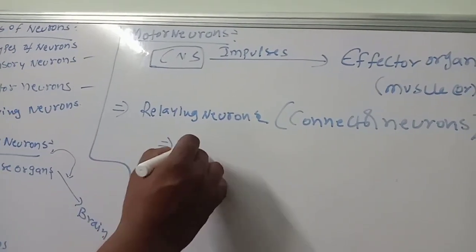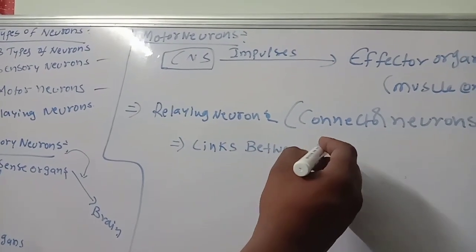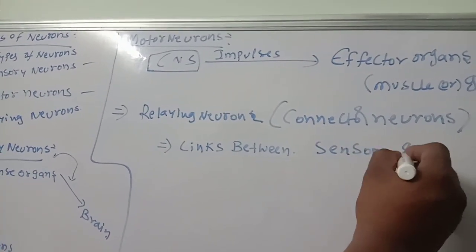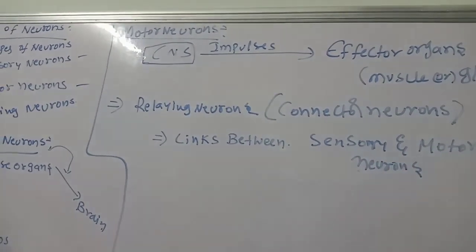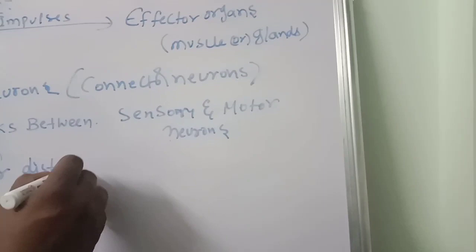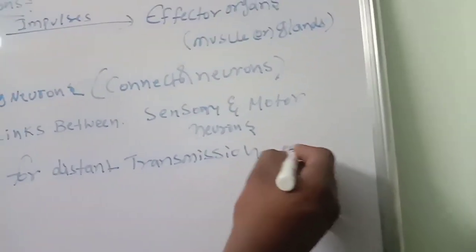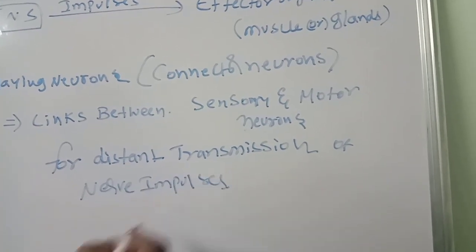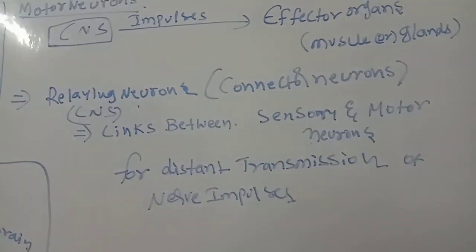These are the links between sensory and motor neurons, for distant transmission of nerve impulses. These are also present in the central nervous system, meaning the brain and spinal cord.